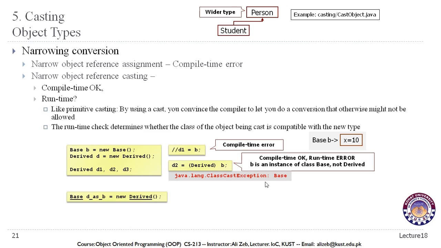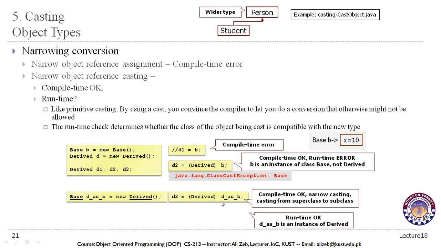Now to avoid the compile time error, this is what we can do. We can declare the object of the subclass with the superclass reference, and that is what we do in polymorphism as well, that we declare all our subclass objects with the superclass reference. Now in this case, if we try to use this conversion again, this was okay at compile time, but at runtime this might get an error because these are completely separate objects. The subclass object is not initialized using the superclass reference as we have done over here. That is why we get a ClassCastException.